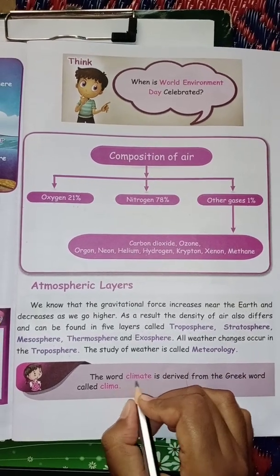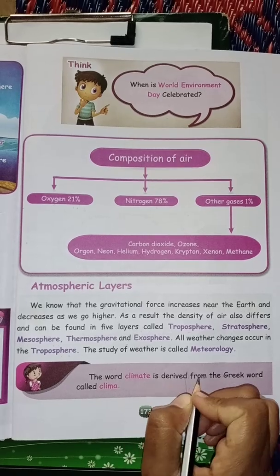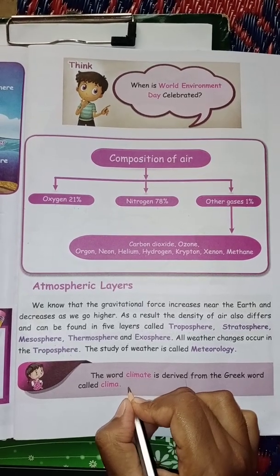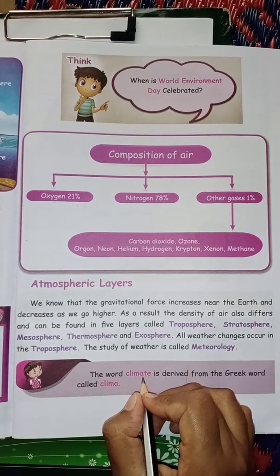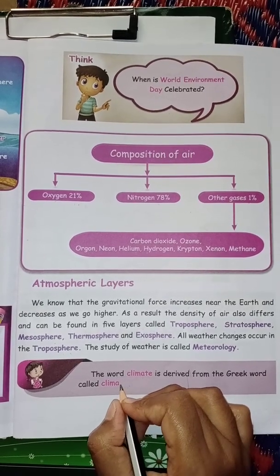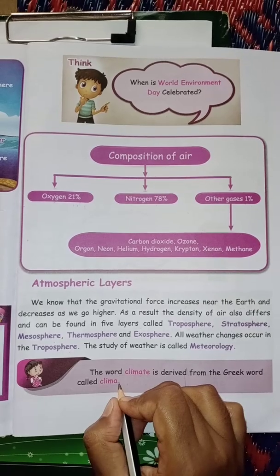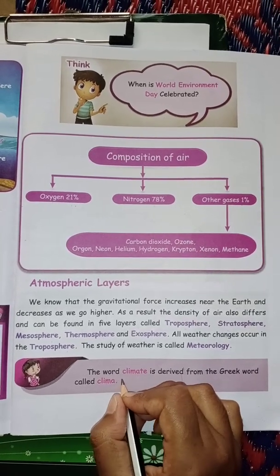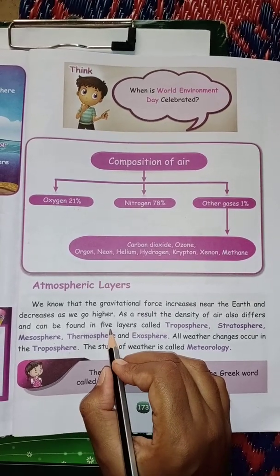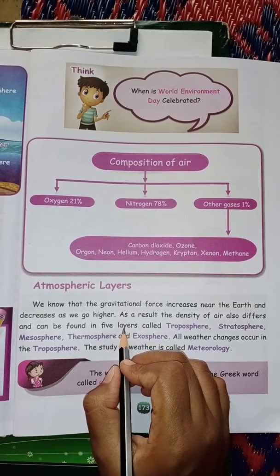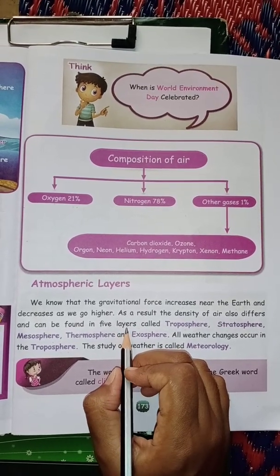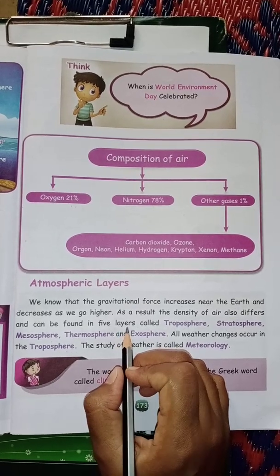The word climate is derived from the Greek word clima. Okay, children. So, in the atmosphere, totally we have 5 layers, and the density of air differs across them.